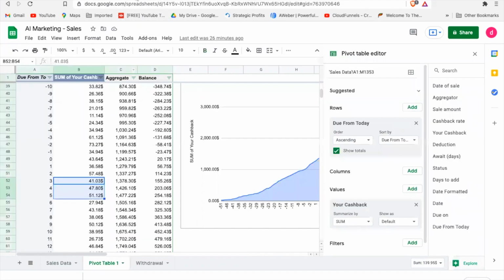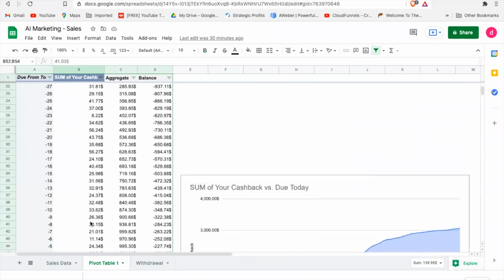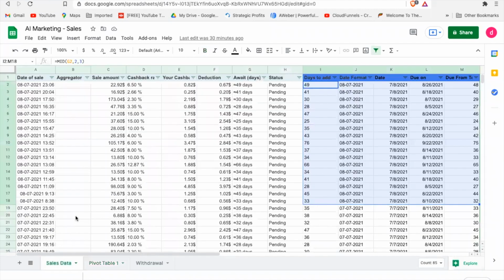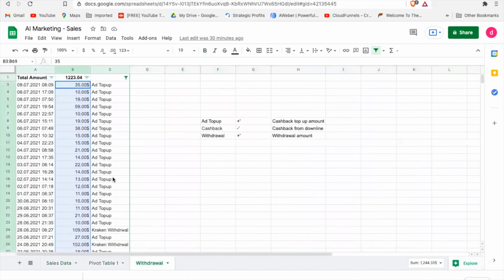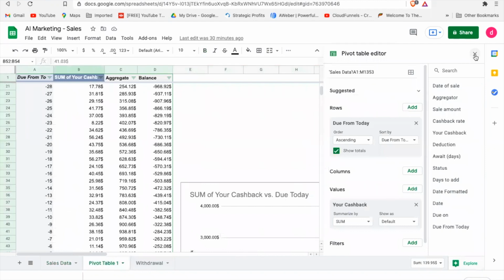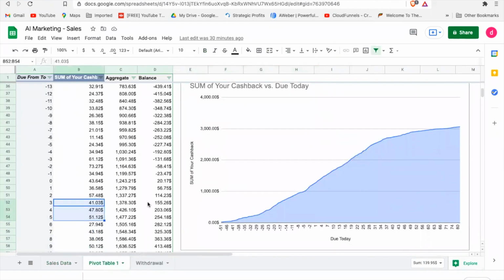Now coming to the second file, which is the sales file, and which is very, very important. I copy sales data here every day, and I have done some calculation. I look at my withdrawal here, as to what top up I'm doing and what withdrawals I'm doing. This is till date what I have withdrawn and topped up. And here is what I look at as on date, what I'm going to receive.